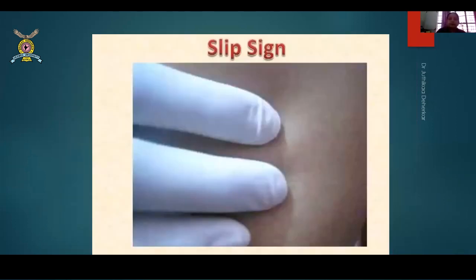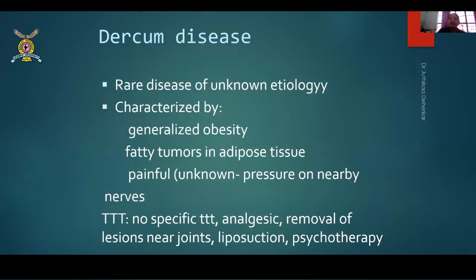Okay. This is another slip sign of lipoma and Dercum's disease, which I already told you about, where you have multiple lipomas. I'll just brief you a bit about it. It is a rare disease of unknown etiology. There's no etiology to it. Characterized by generalized obesity, fatty tumors of adipose tissue. So usually these people are obese and they are painful if pressure is applied. Otherwise not, maybe because of the nerves getting entrapped. So treatment wise, there's no specific treatment per se, but analgesics sometimes may be given if they are very painful. Removal of lesions near the joints.